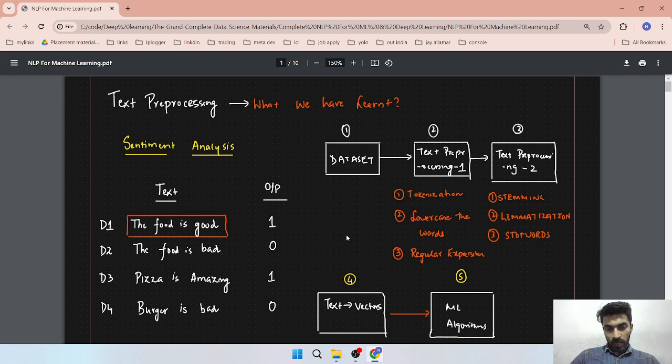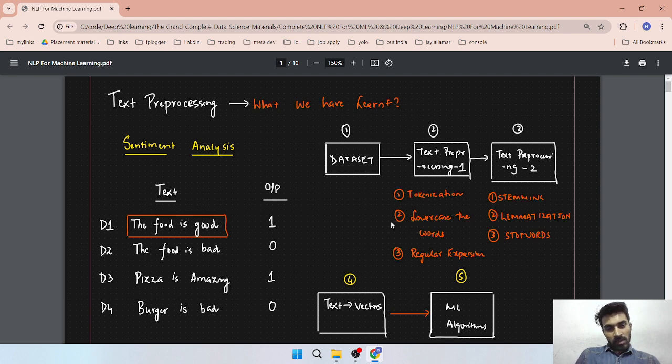What is this? Tokenization simply means we have to convert our words into tokens. Suppose you get a sentence like "my name is Narendra", then you have to convert it into tokens. A token is basically a word: "my" is one token and "name" is another token. Tokens are basically your different words.